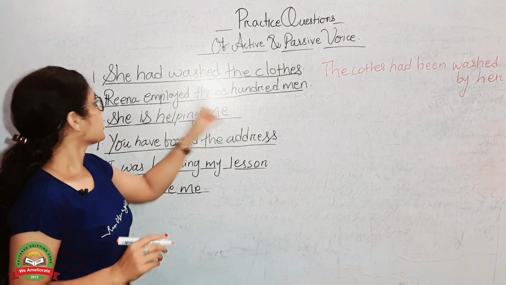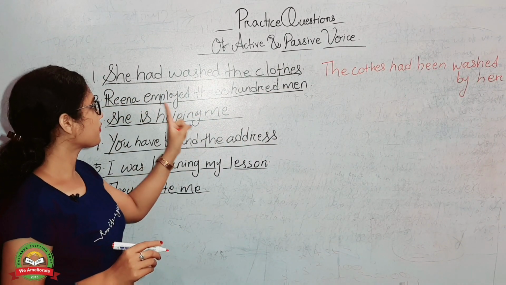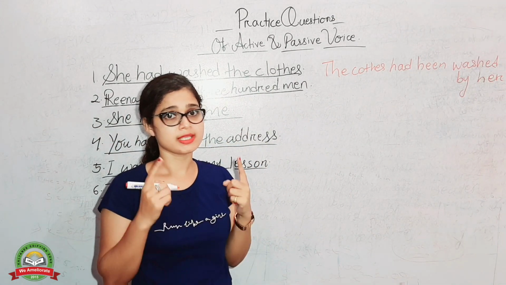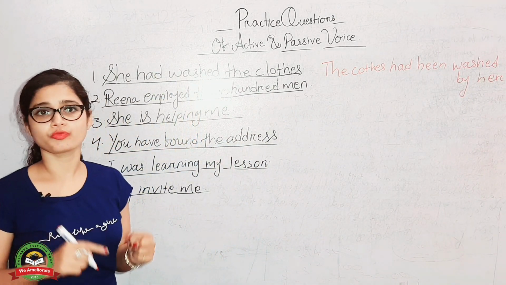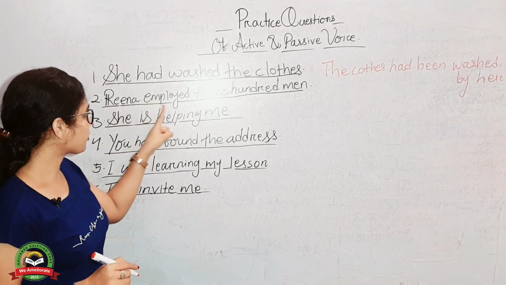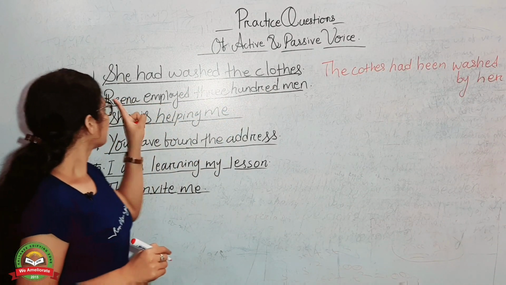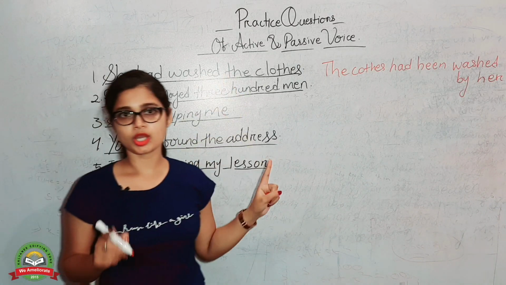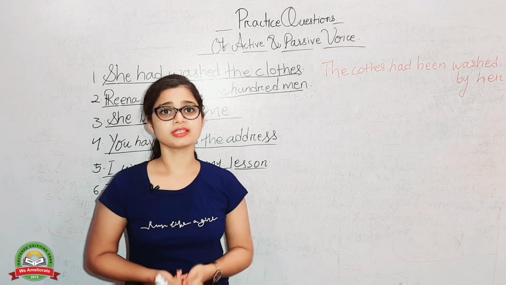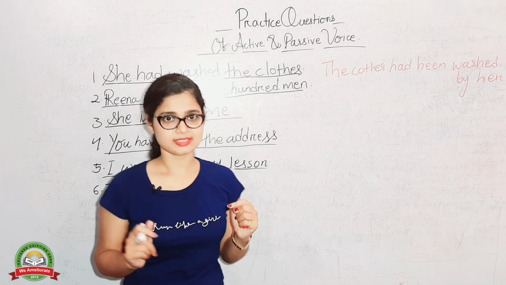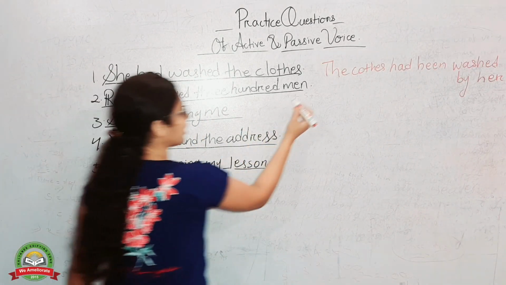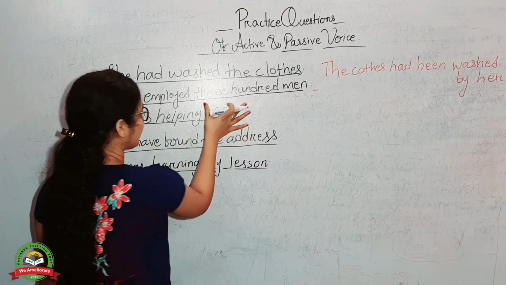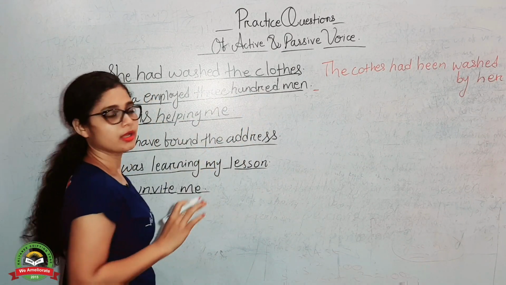Okay. So another one here: Rina employed 300 men. So what we have to find out? Same thing. The sentence is in which tense? Rina employed 300 men. Rina subject, employed verb, 300 men object. So the sentence is in simple past tense, right? So here, as we are going to change it into passive voice, we have to find out the object, and the object is 300 men.